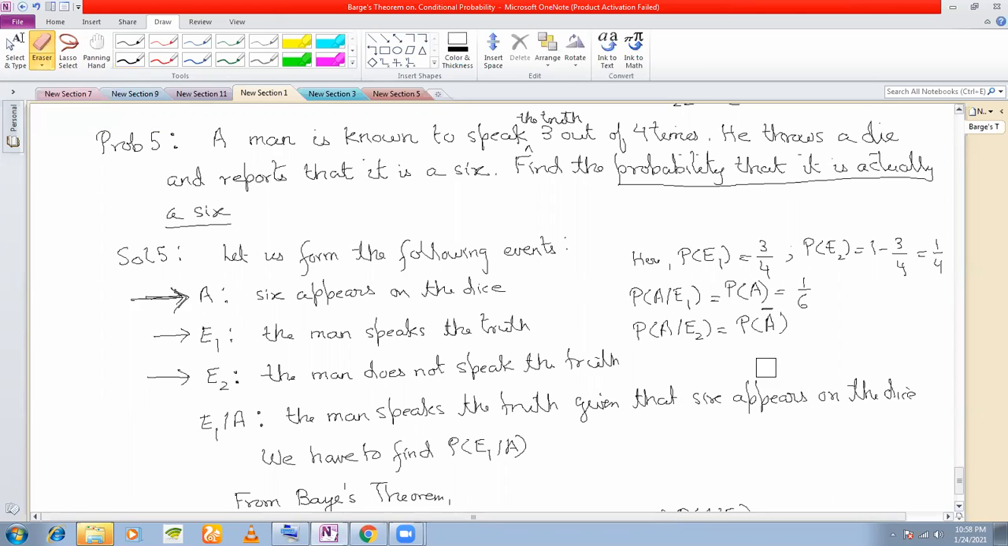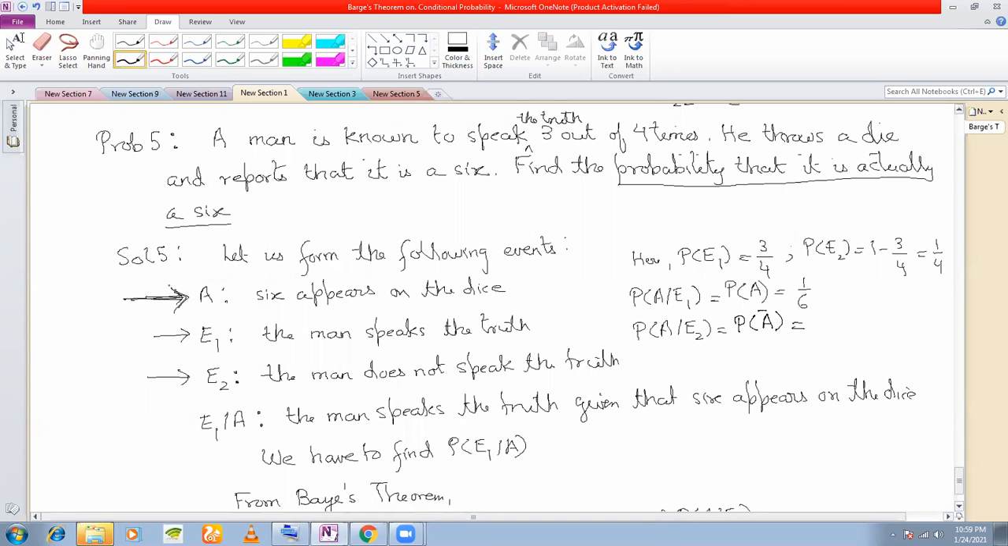Oh wait, this is not P(A bar). P(A/E1) is the probability that 6 appears on the dice and the man is speaking the truth. So it is 1 by 6. And P(A/E2) is that 6 appears on the dice and the man does not speak the truth. Right? That means 6 is appearing on the dice and the man is not speaking the truth. That means it is equivalent to saying that 6 does not appear on the dice.